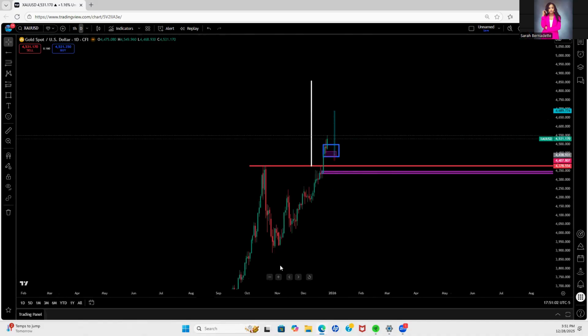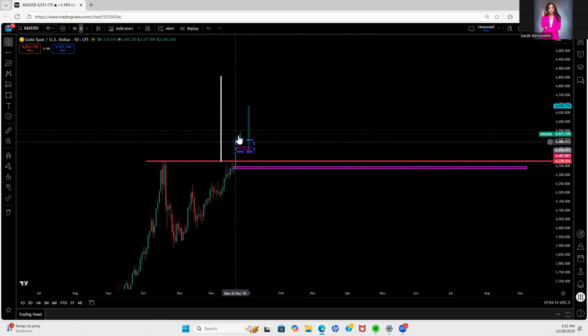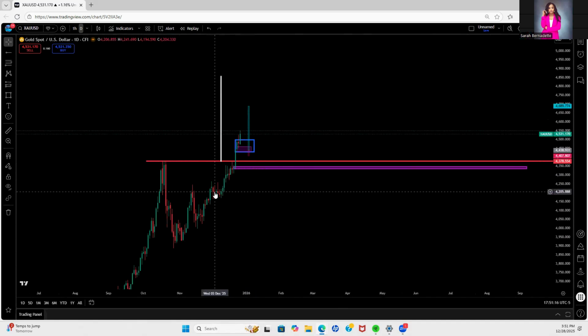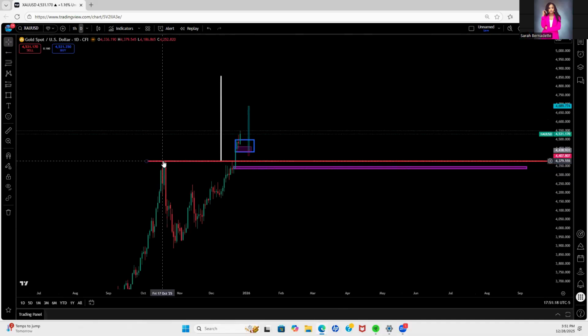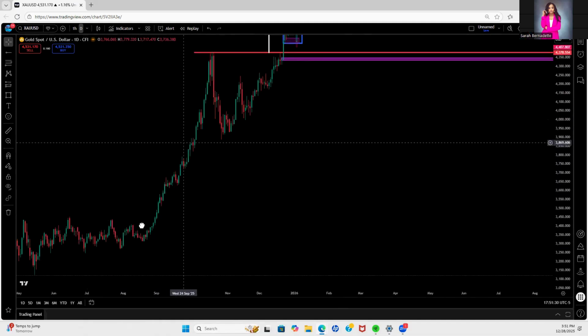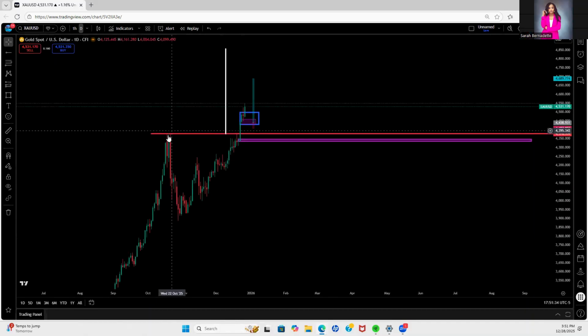Price of gold, a few weeks ago, before we saw this massive move to where price is at the moment, actually had a previous all-time high right here, which was at 4,380 approximately, or 83. This was back in October 2025. Gold was in a very strong uptrend here, going up, and when it got to 4,381 or 83, we saw massive rejection.